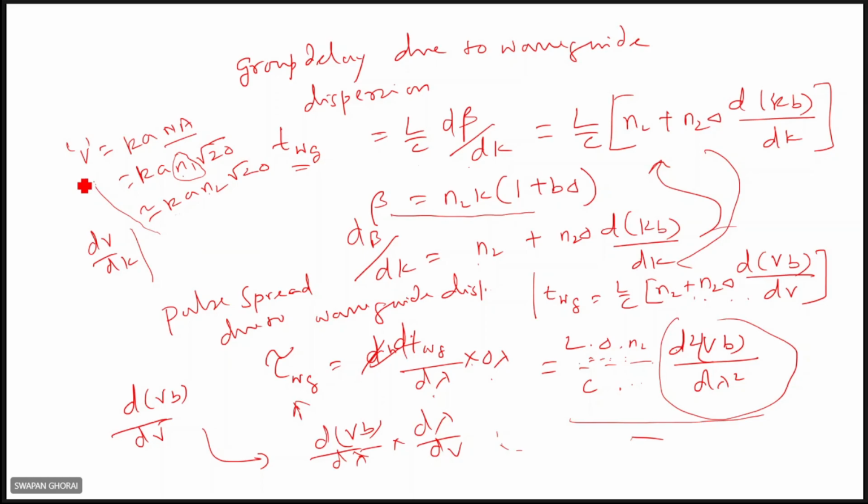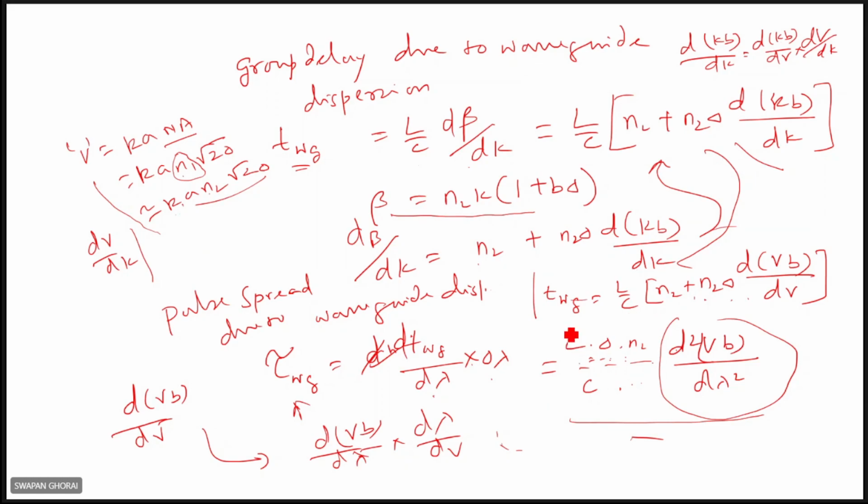If you differentiate with respect to k, dV by dk gives this factor. So d of KB by dk can be written as d of KB by dV into dV by dk. And K a can be replaced by K equal to V divided by this factor. With these simplifications, you will get these results.